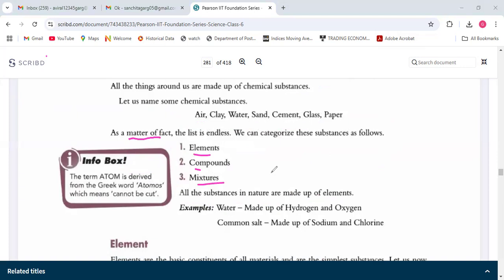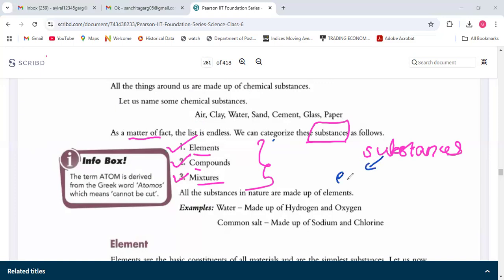Elements, compounds, and mixtures. So these all substances we divide into three groups. One is elements, one is compounds, and one is mixtures. So please write the three substances. Substances में three types है.